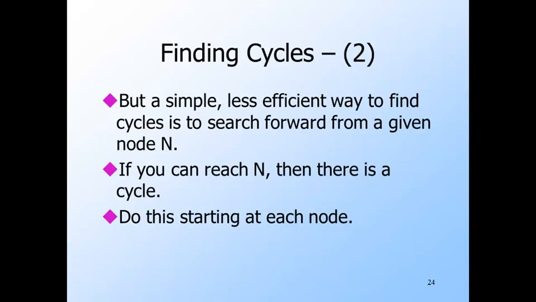We're going to do the same thing for each node n. Starting at n, search forward until you either can reach no more nodes or you discover that you can reach n. That is, here's node n, we explore forward from it, and if we're lucky, at some point we reach a node that has an arc back to n. If you can reach n, then you have a cycle and you can conclude the language of the DFA is infinite. If not, try the same process from another node. If you exhaust all the nodes as starting points and you still haven't found a cycle, then there are none and you conclude the language is finite.